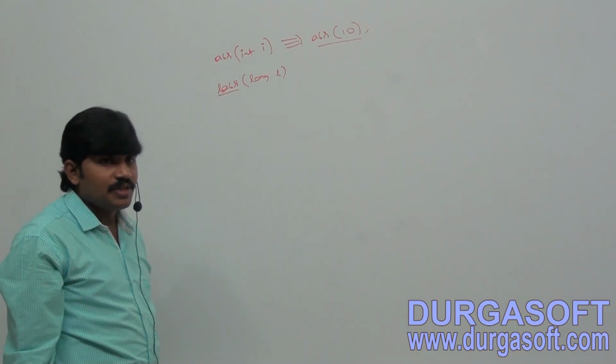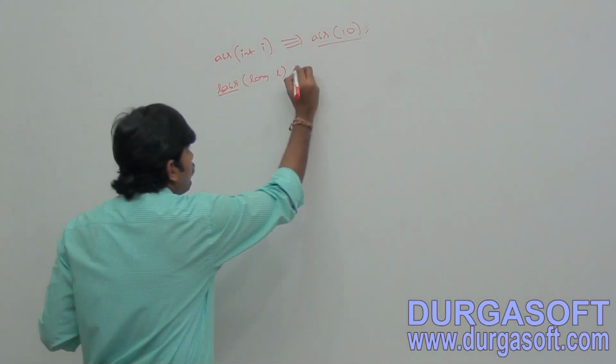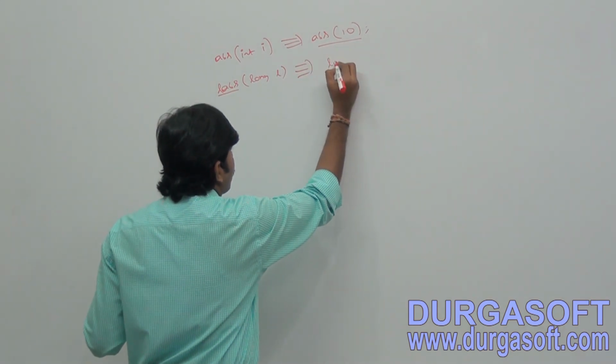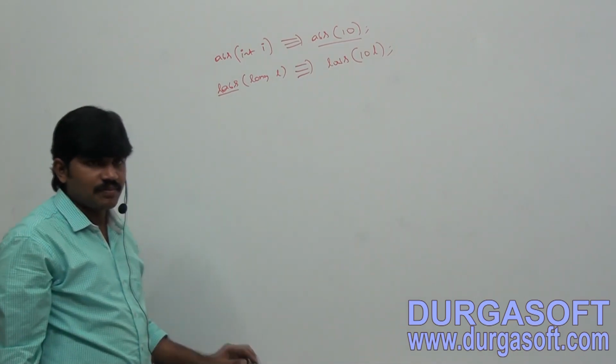LABS is the method name for the long data type. To find the absolute value of long, LABS of 10L.